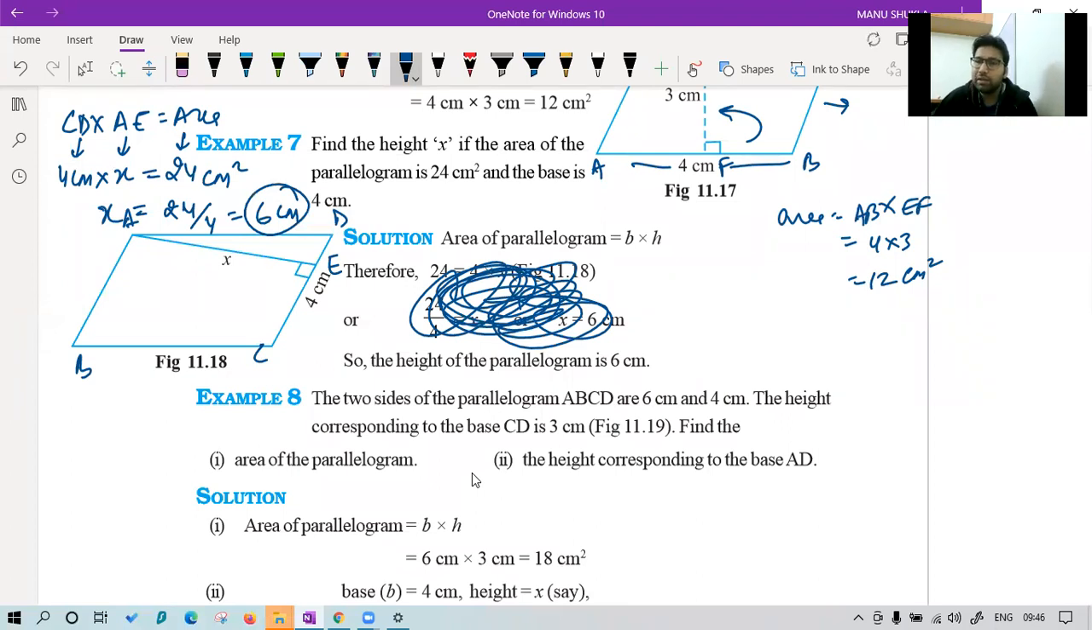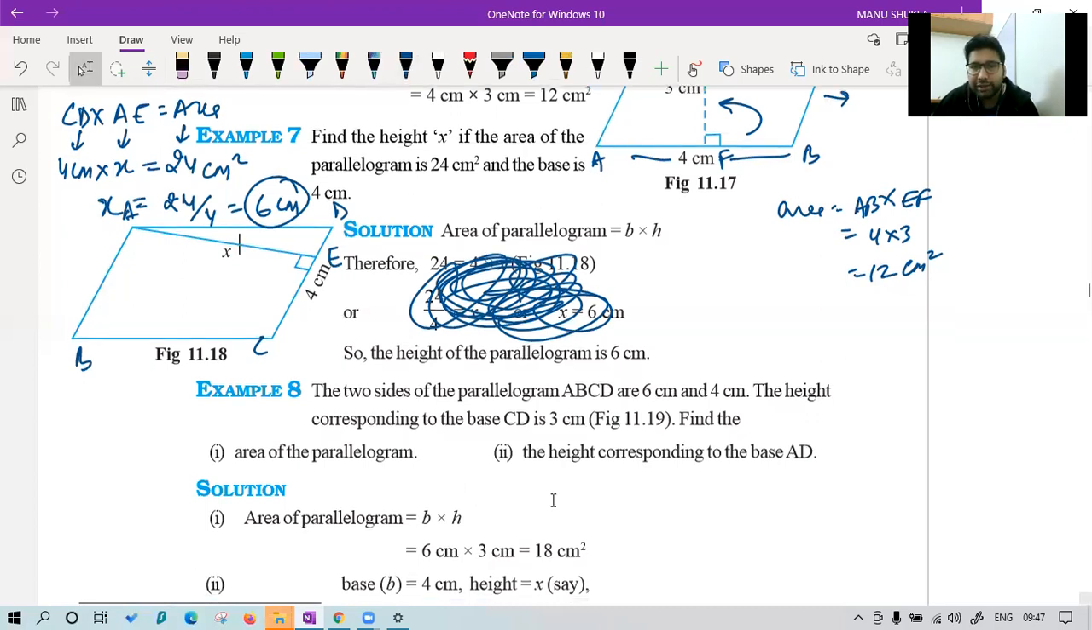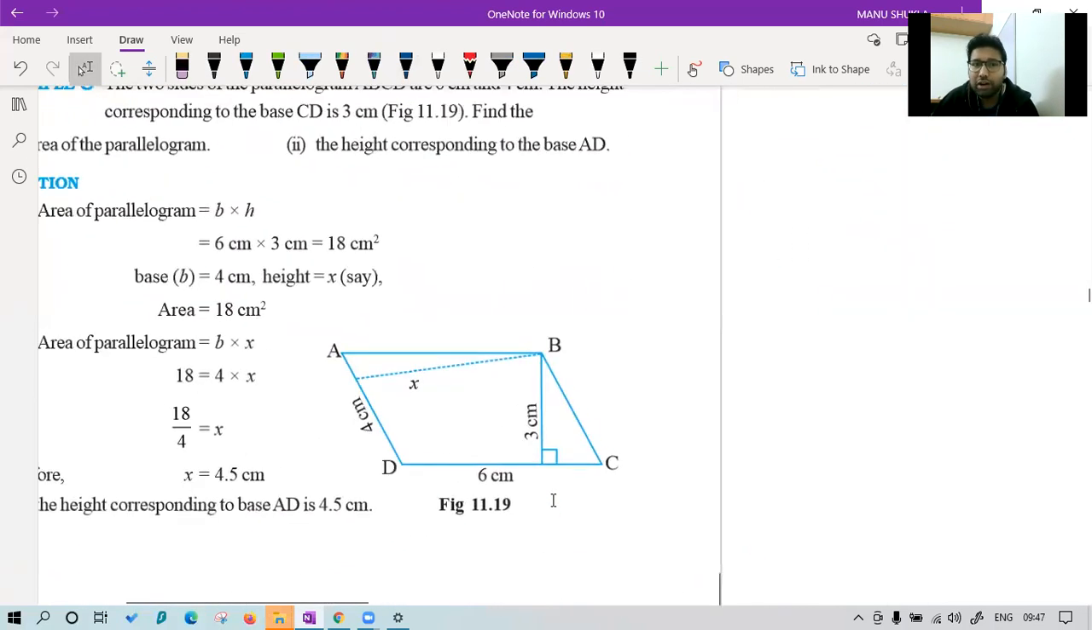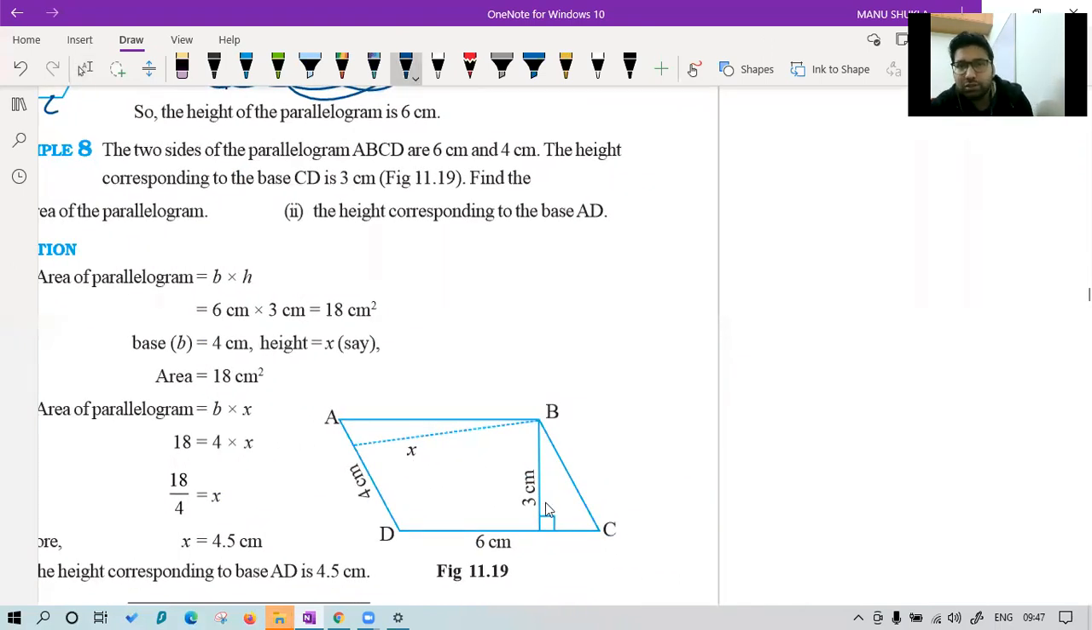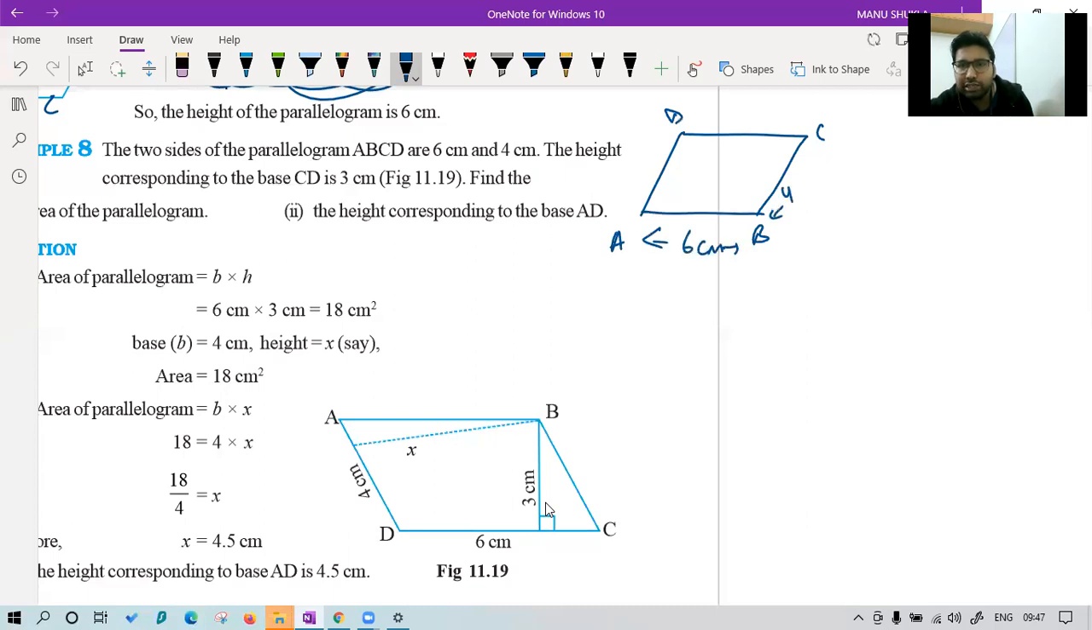So it was quite simple. We just need to write an equation and see what is missing. That missing part we can easily find. Example number 8. Two sides of a parallelogram ABCD are 6 and 4. Suppose this is the parallelogram ABCD, this is 6 centimeter and this is 4 centimeter.